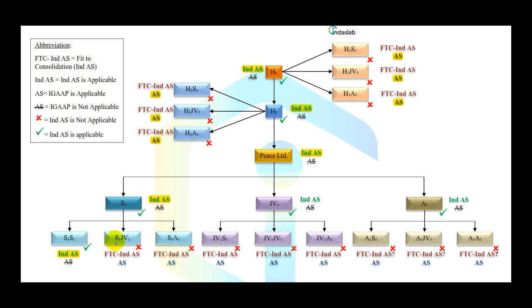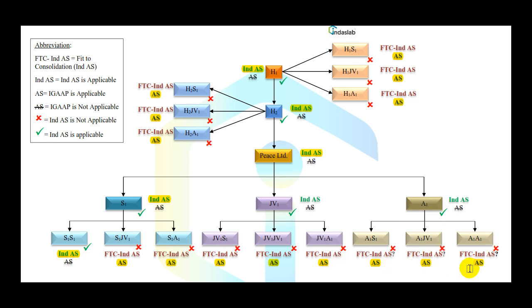However, for joint venture of subsidiary and associate of subsidiary, you must follow existing accounting standard, because you are not a company which forms a part of maybe subclause C or maybe subclause A. So for all those companies, as you can see here, whether the subsidiary of a joint venture or a joint venture of a joint venture or an associate of a joint venture, or maybe a subsidiary of an associate, joint venture of an associate or associate of an associate, Ind AS is not applicable.